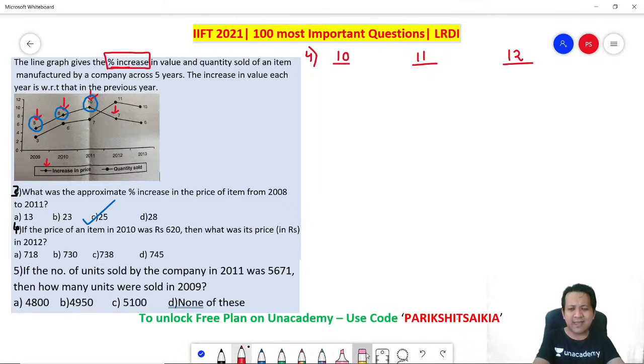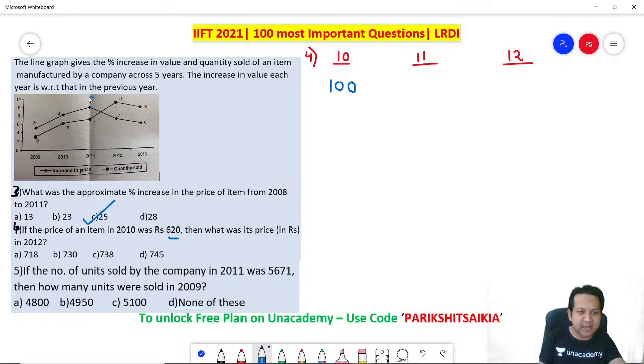Now I don't want to take their number. I think it's always better if I take my own number, because my own numbers are easy to calculate. So let's take our own numbers. 2010, they are saying 620 and you need the price in 2012. So I'll take it as, let's say, 100. You can take any other assumption, but I think 100 is the easiest number to calculate. Okay, let's start again. 2010, it is 100, right?